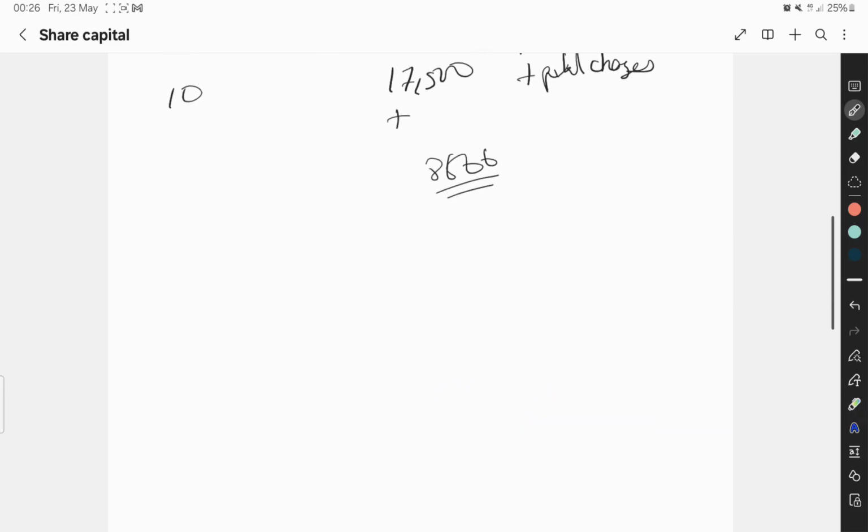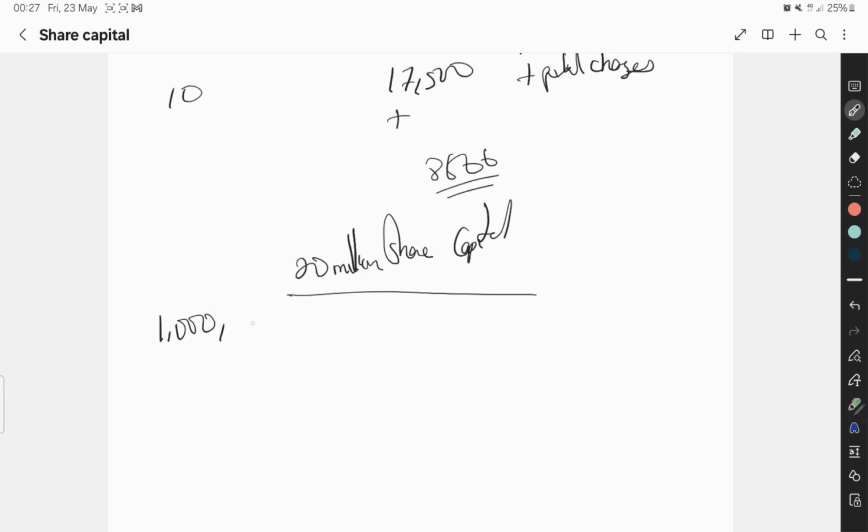Now let's use another figure to calculate this. Let's say 20 million share capital. So we have 20 million share capital. Now, how much will CAC charge you? You need to know this. First, the first 1 million share capital is 10,000 that CAC is going to charge you for the certificate.